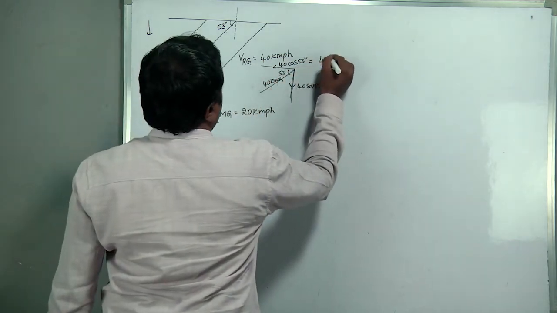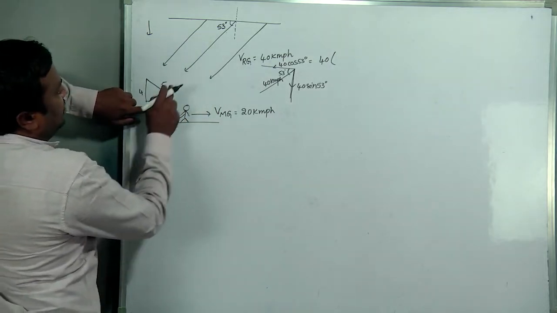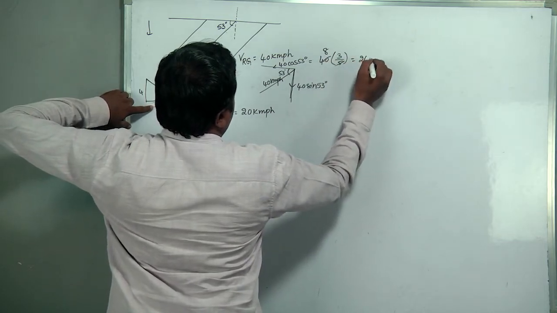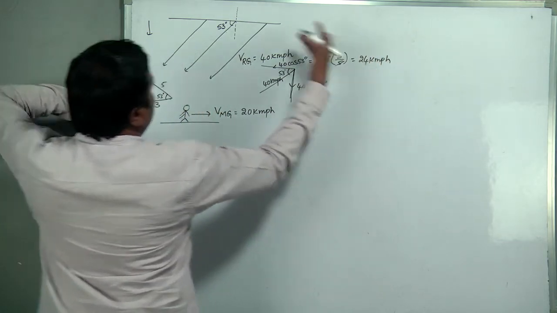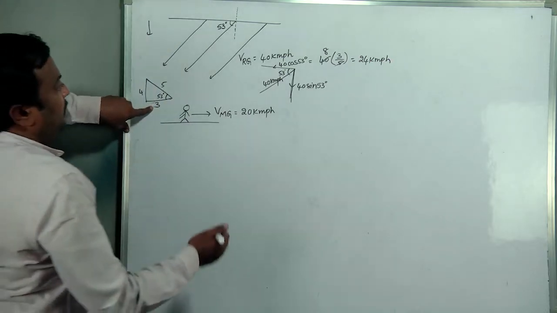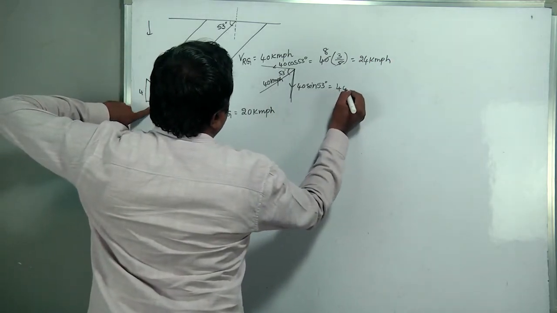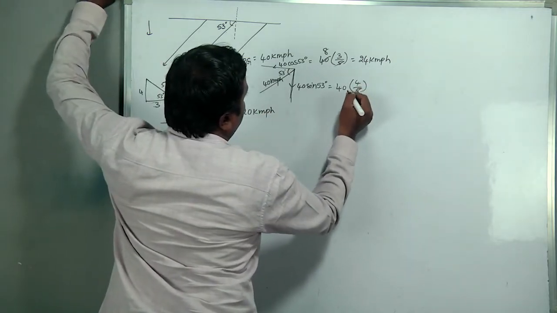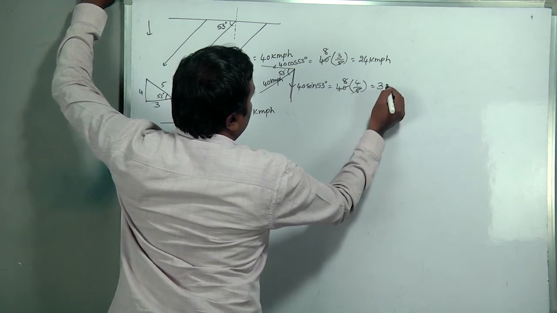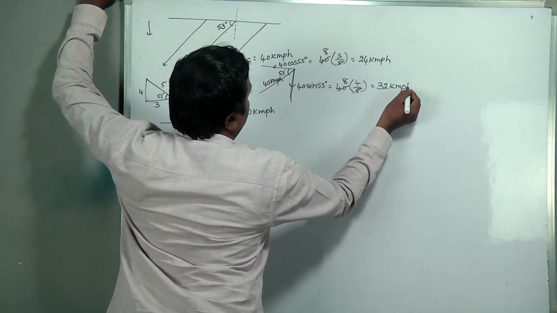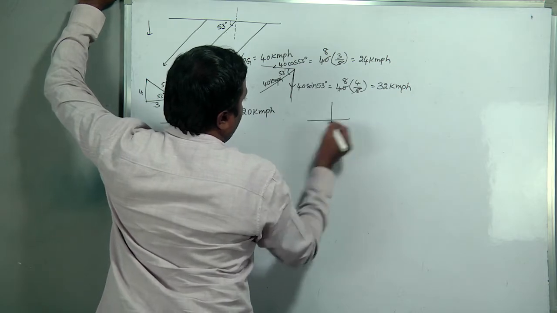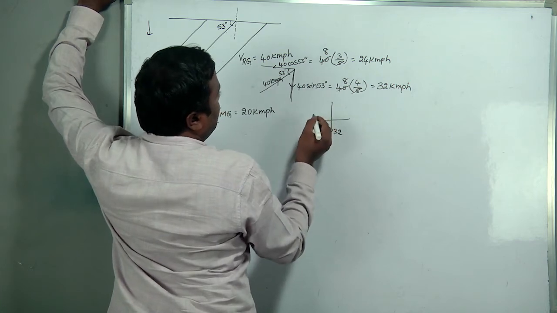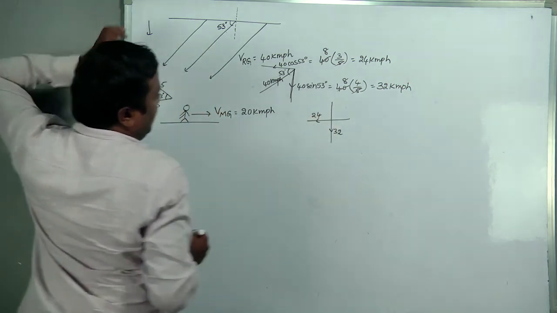So 40 cos 53, nothing but 40 into cos 53, adjacent by hypotenuse, 3 by 5. 5 1s are 5, 5 8s are 40, 8 3s are 24 kmph along the negative x-axis. This one 40 sin 53, opposite by hypotenuse, 4 by 5, 8 4s are 32 kmph along the negative y-axis. So this is 32 negative y-axis. This is 24 negative x-axis.